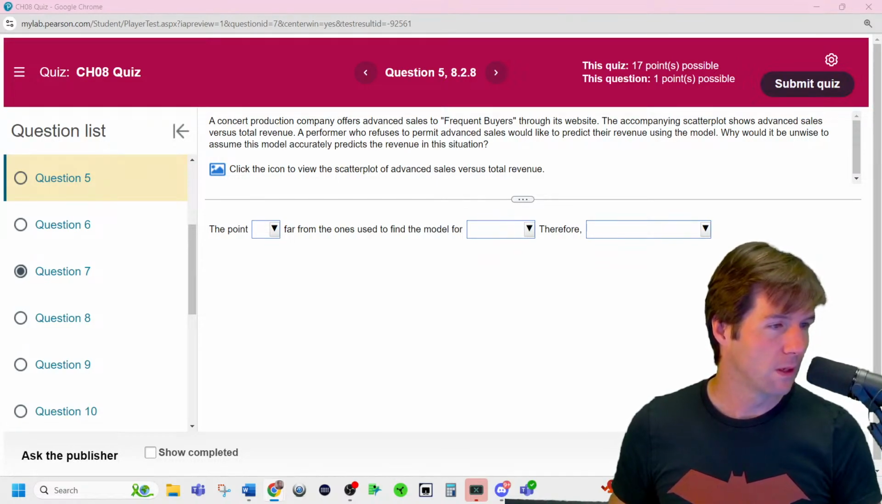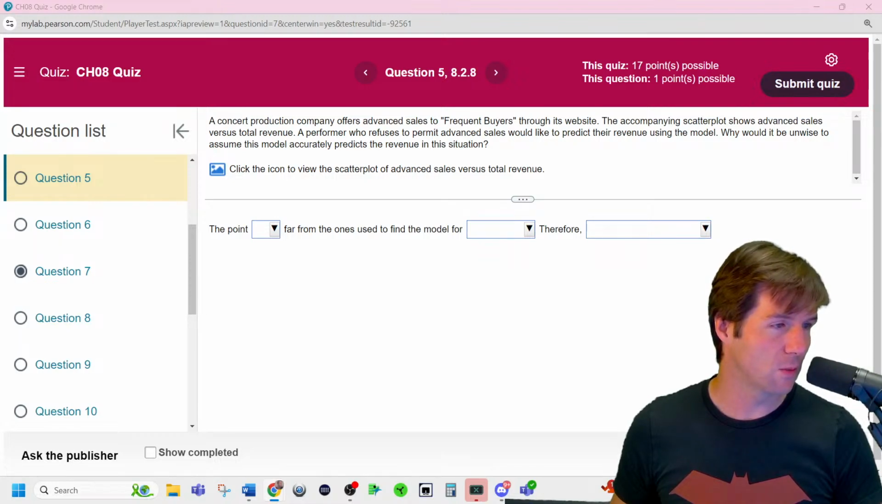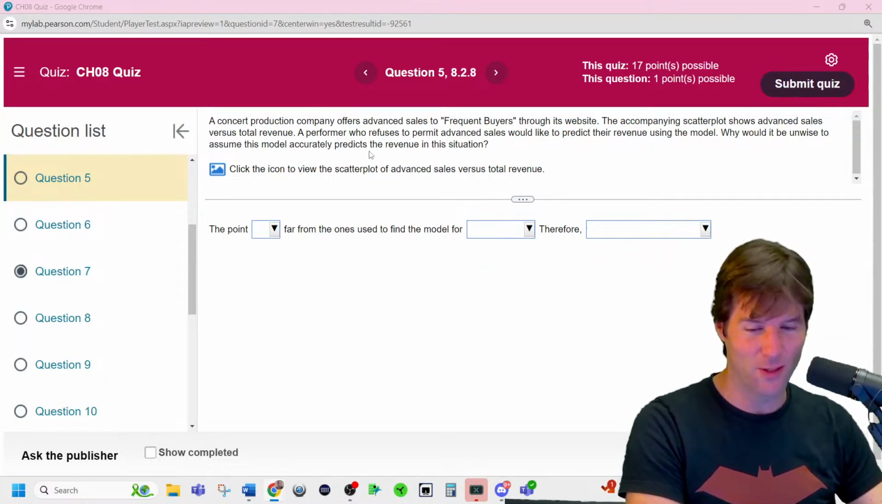Chapter 8. They're usually good concept reviews. There's a lot of them that say a concert production company. Sorry if you're looking at this one, it's not yours. I've got a lot of concert production company questions. They start them all with that.